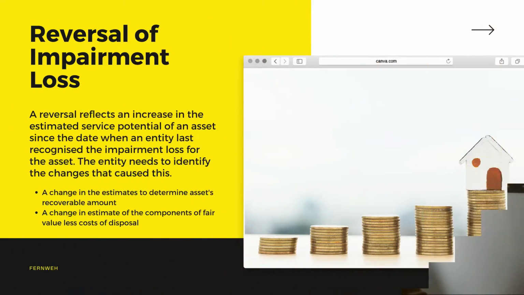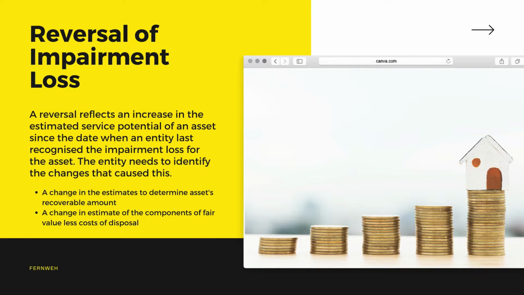Assalamualaikum and hi, my name is Norman and now I will present a subtopic under asset impairment, which is reversal of impairment loss. So what is reversal of impairment loss? A reversal of impairment loss reflects an increase in the estimated service potential of an asset since the date when an entity last recognized the impairment loss for the asset. The entity needs to identify the changes that are causing this. Reversal is recognized when there is a change in the estimates to determine the asset's recoverable amount and a change in the estimate of the components of fair value less cost of disposal.